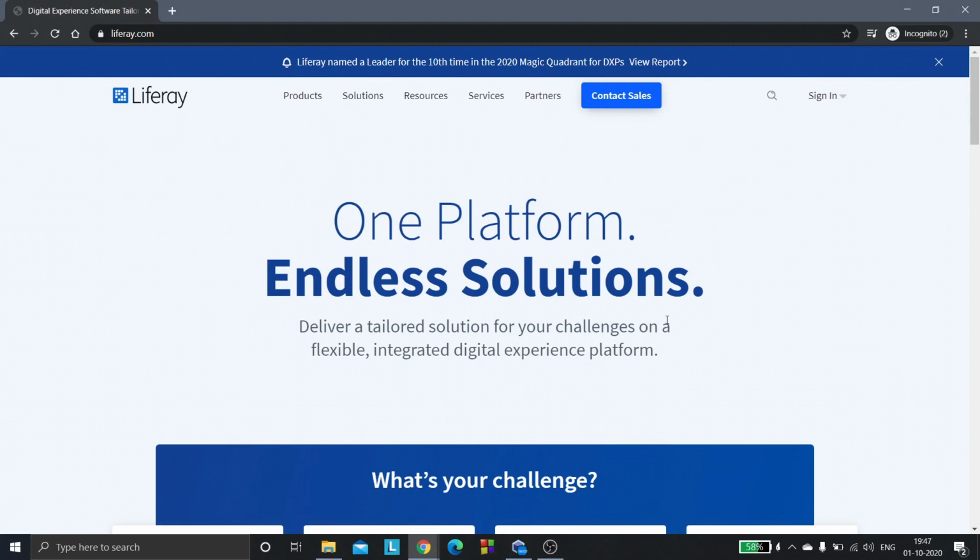Liferay DXP is an emerging category of enterprise software seeking to meet the needs of companies undergoing digital transformation, with the ultimate goal of providing better customer experience. DXPs can be a single product but are often a suite of products that work together, and Liferay is going to make your life easy.